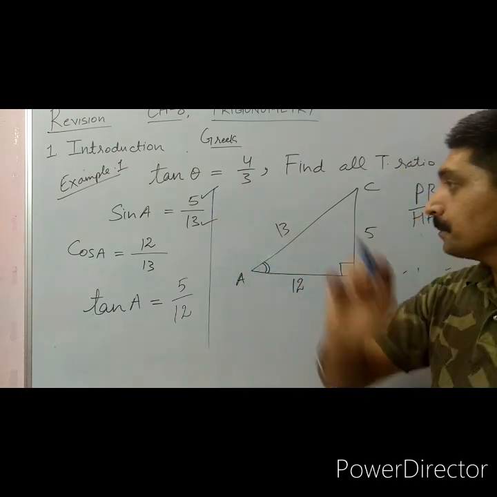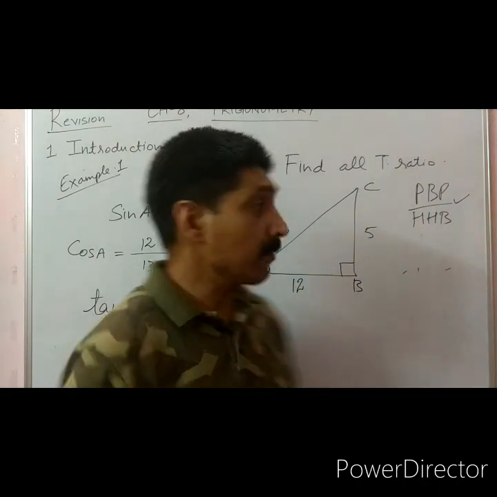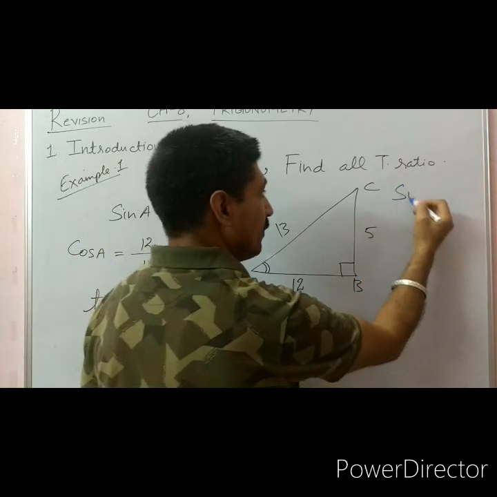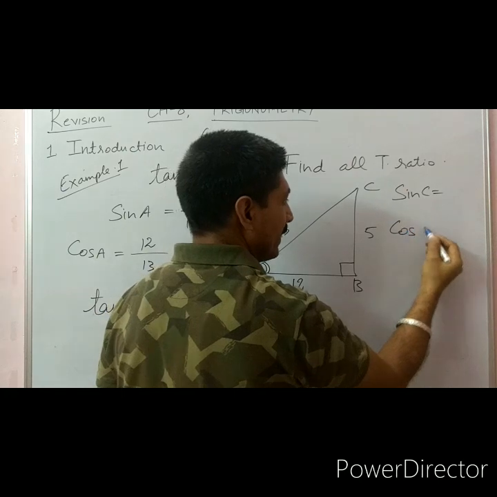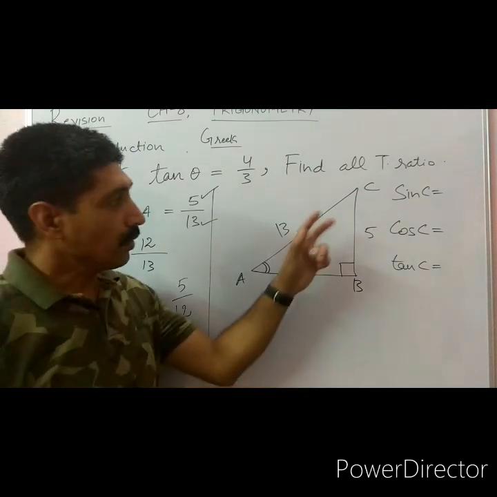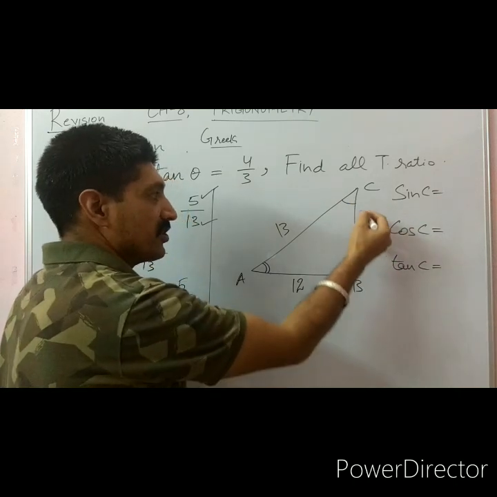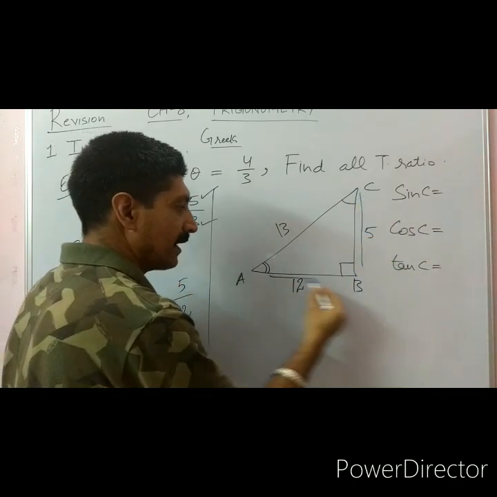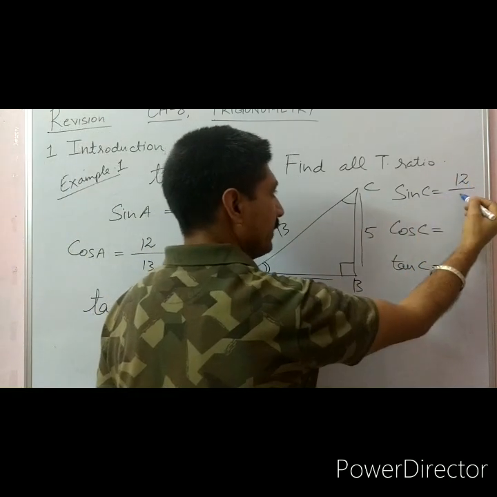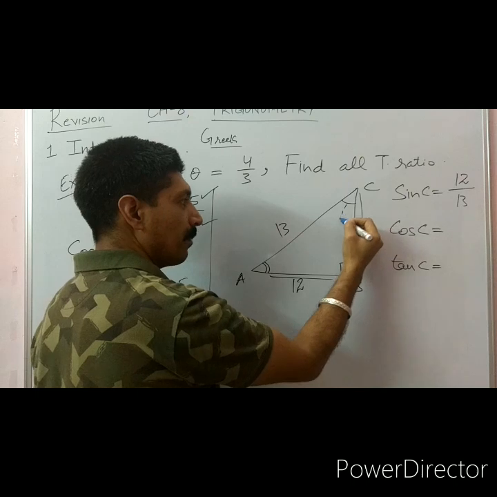Now I am changing the question. If I am going with angle C, because I am asking what is sine of angle C, cosine of angle C and tangent of angle C. So here only the base and the perpendicular will change. Now this will become the base and this will become the perpendicular. Here 12 upon 13, that is perpendicular upon hypotenuse, because now the opposite side is AB.